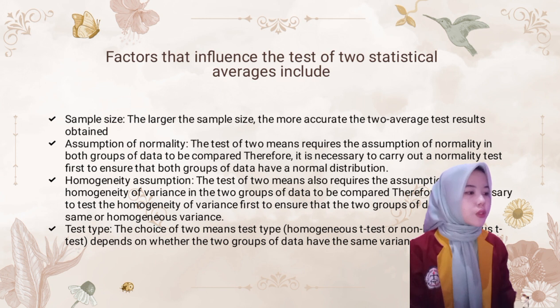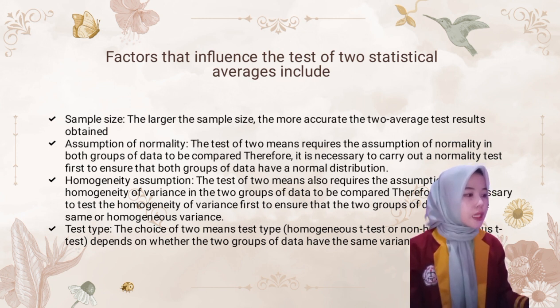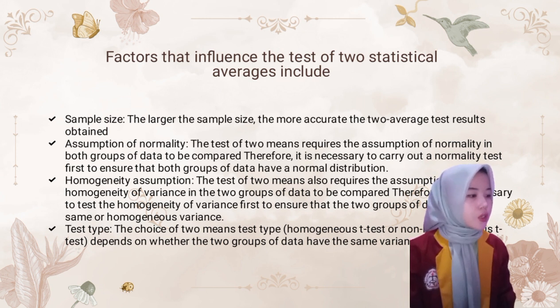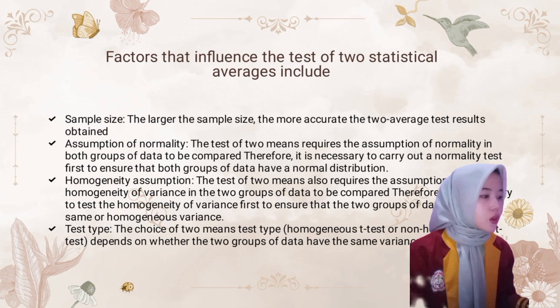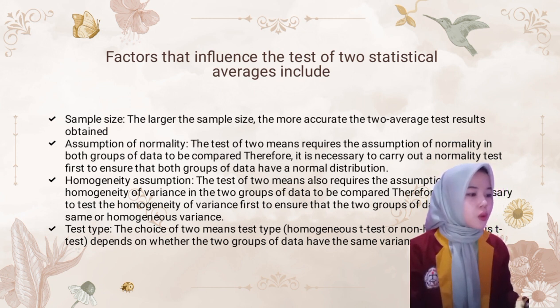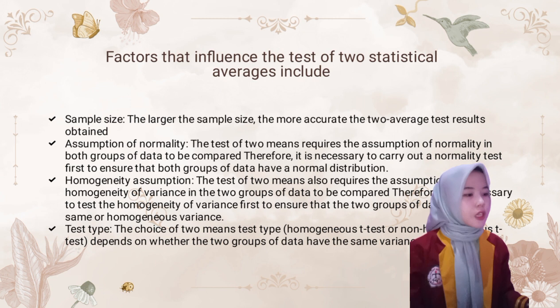Next, factors that influence the test of two statistical averages include sample size. The larger the sample size, the more accurate the test results obtained. Assumption of normality. The test of two means requires the assumption of normality in both groups of data to be met. Therefore, it is necessary to carry out a normality test to ensure that both groups of data have a normal distribution. Now, homogeneity assumption.